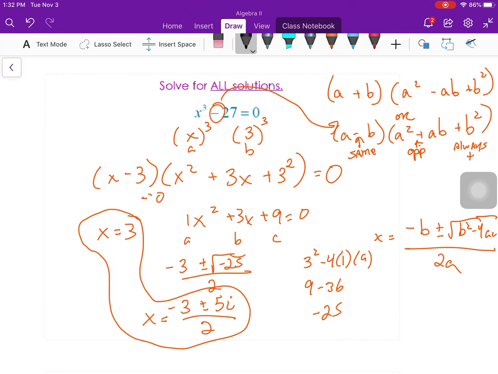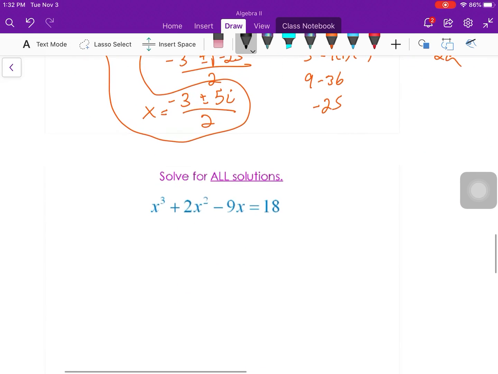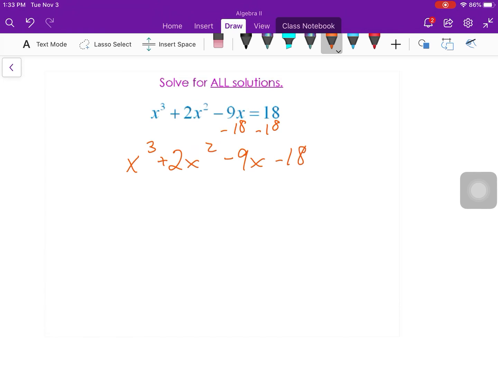Why is it so important that I get 3? Because I'm dealing with cubic. Okay. One more cubic again. I need to get my 3 roots. So what I'm going to do is I'm going to move this over to make it equal to 0. I always have to do that when I'm solving by factoring. And now I notice I've got 4 terms, so now I'm going to factor by grouping. And it's taking 2 together at once and looking for a greatest common factor.